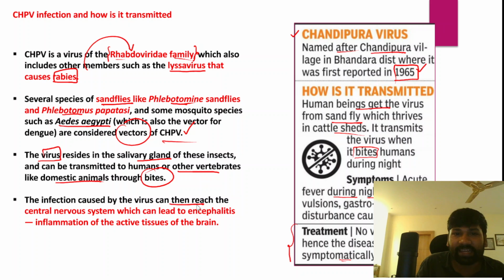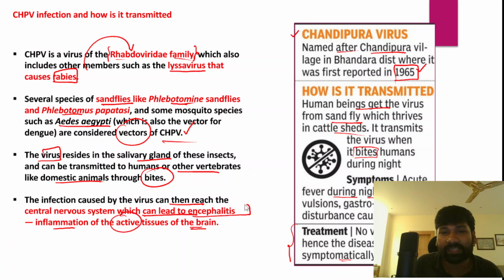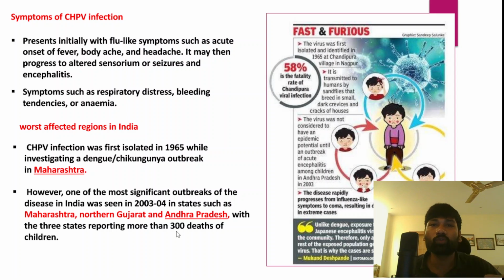The virus can easily reach the central nervous system, which can further lead to encephalitis, the inflammation of the active tissues of the brain. So encephalitis will lead to the inflammation of the active tissues of the brain. That is the condition which develops with respect to the Chandipura viral infection.